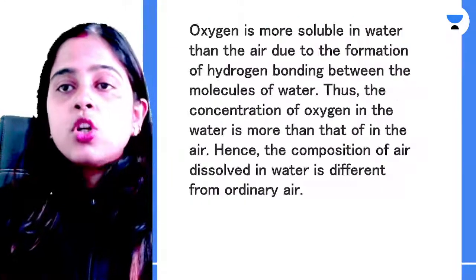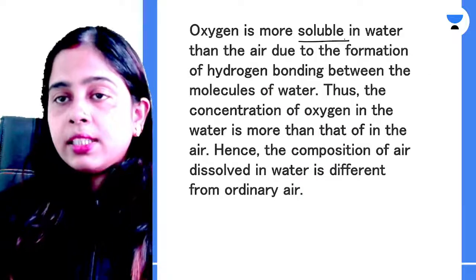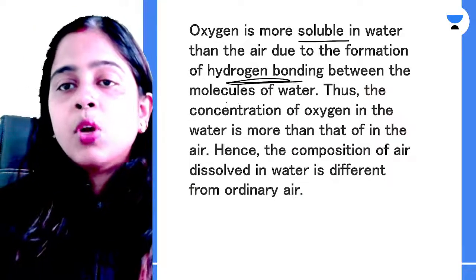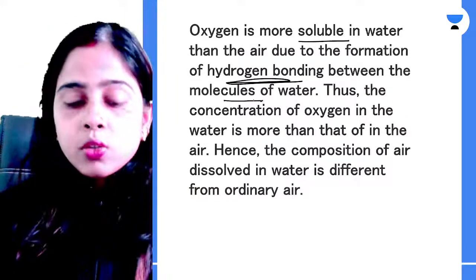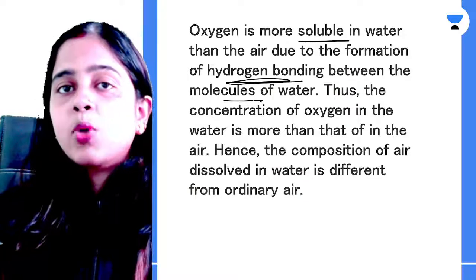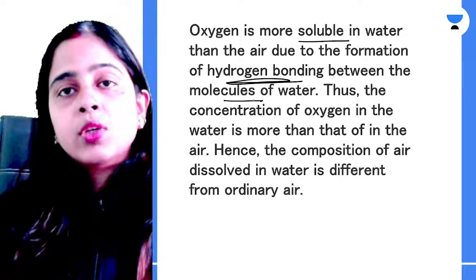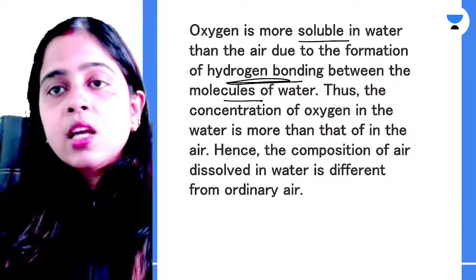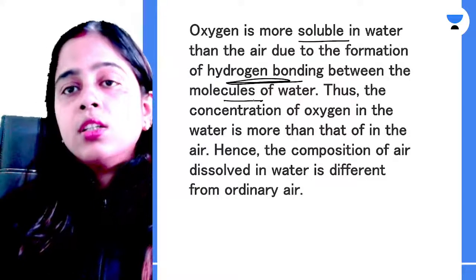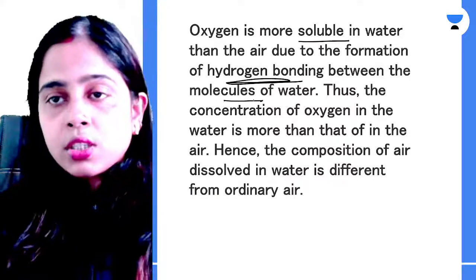Sure. So oxygen is more soluble in water than nitrogen. Why? Because of the formation of hydrogen bonding with the molecules of water. I told you that whenever hydrogen is bonded with a more electronegative atom, then you can find hydrogen bonding. So oxygen can form hydrogen bonds.